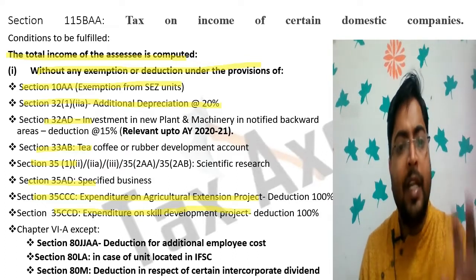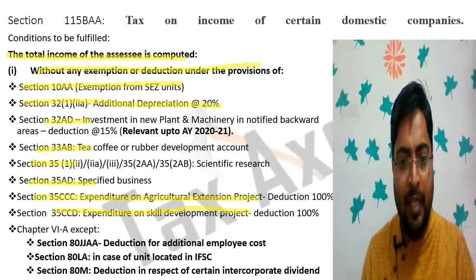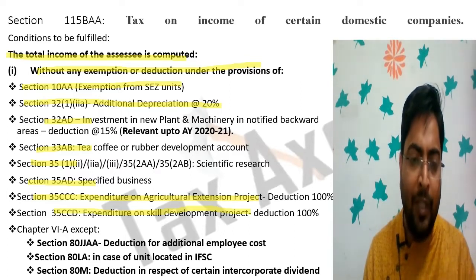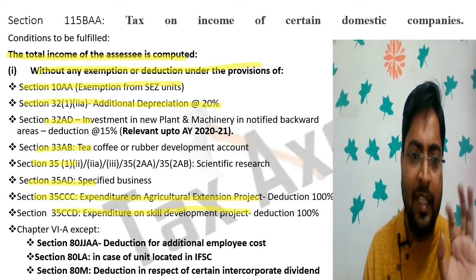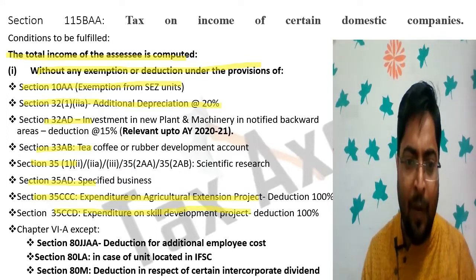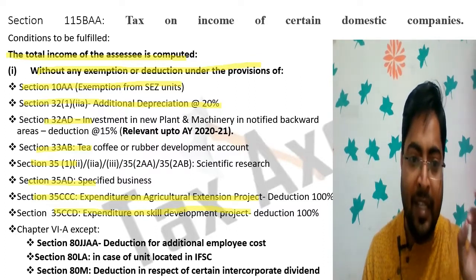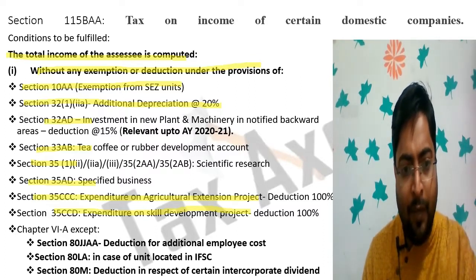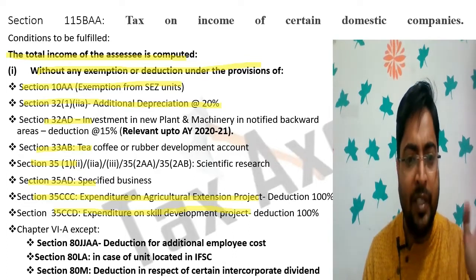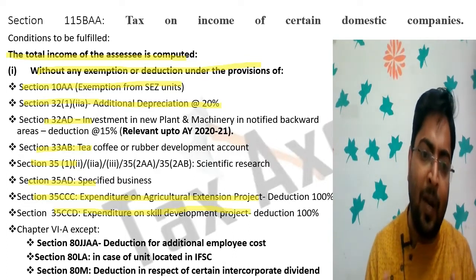In summary, if a domestic company opts for 115BAA, then the income of the domestic company is computed without giving effect to section 10AA, that is for special economic zone units. You will not get the benefit of 10AA. 32(1)(iia), you will not get the benefit of additional depreciation. You will not get the benefit of investment allowance in new plant and machinery. You will not get the benefit of the tea, coffee and rubber development account.